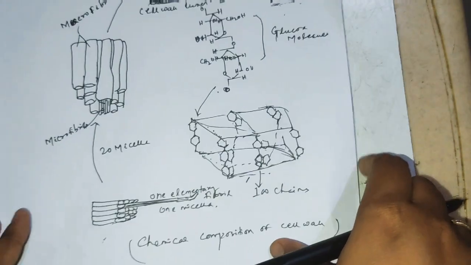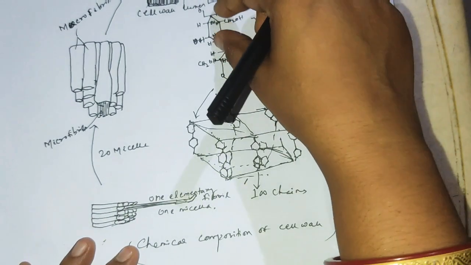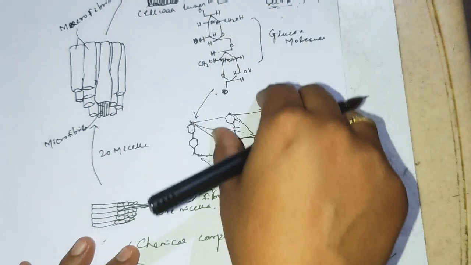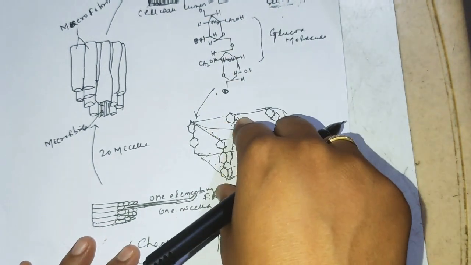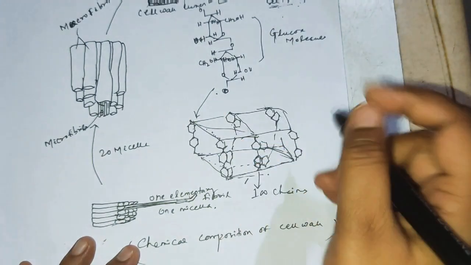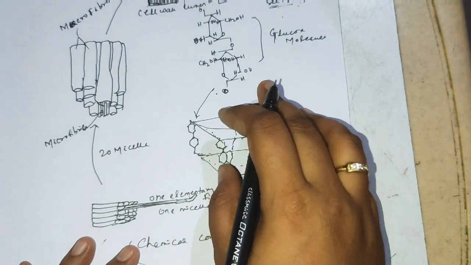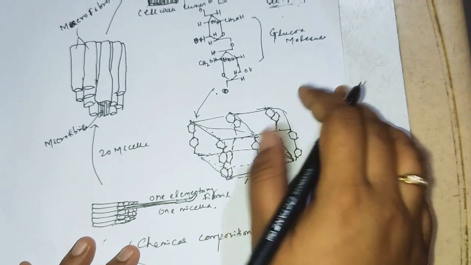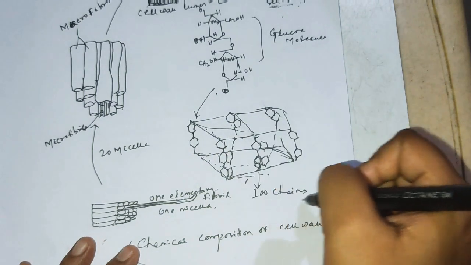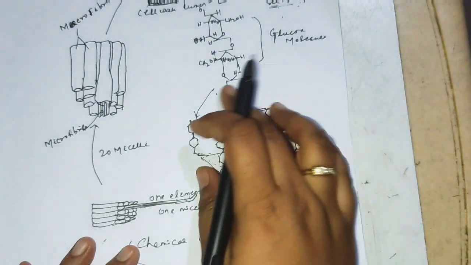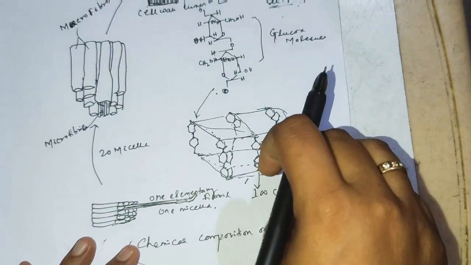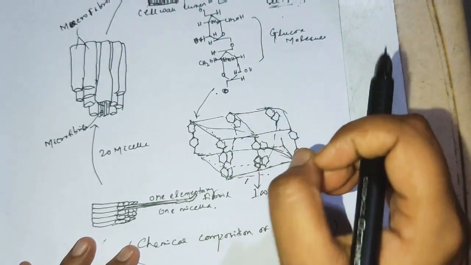Now see the diagram here. This one is the molecule of glucose. Likewise, a chain of glucose molecules forms the cellulose, and such cellulose chains are linked together by beta 1,4 linkage, forming up to 100 chains. Here the cellulose chains are parallel to each other, forming a bundle structure.